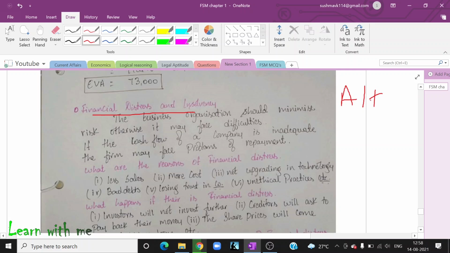Let us take the example of Kingfisher. Now, what did Kingfisher do? They took a huge loan. What happened after that? They were not able to repay that loan. Now, what will the shareholders of that company do? They have huge debt in their company. It is not safe for me to stay in this company for a long time, so I'll withdraw all my shares. So shareholders withdraw all the shares.